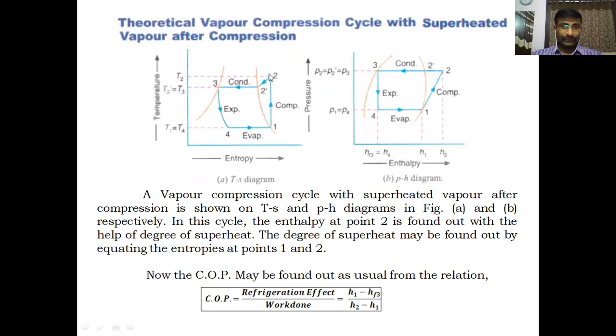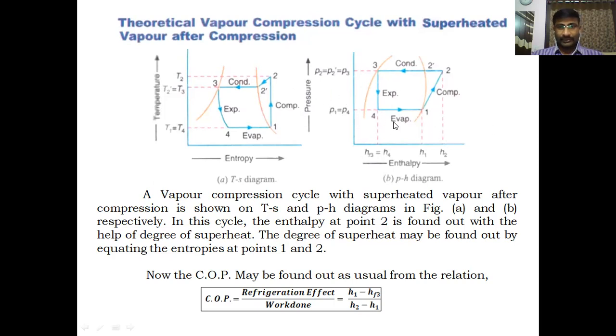One is the cooling process at constant pressure, 2 to 2 dash, and 2 dash to 3 is the condensation process at constant pressure and temperature. During condensation, phase change occurs. During 2 to 2 dash, the phase is the same, but the temperature decreases from T2 to T2 dash. Clear?